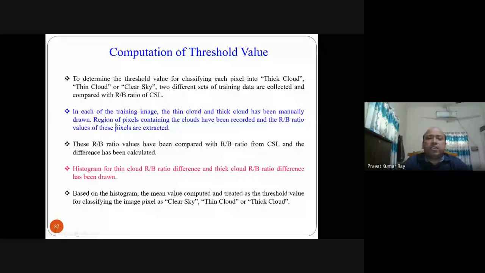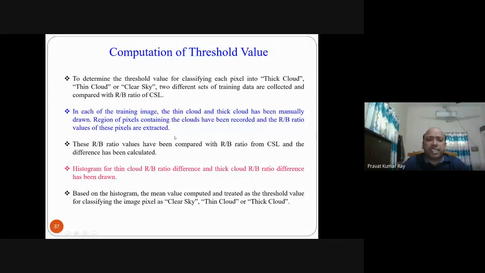The region of pixels containing clouds is recorded and the R by B ratio of these pixels is extracted. So for any image, if there is thin cloud or thick cloud, you have to find the R by B ratio of each pixel of thin cloud or thick cloud. You have to make a data set like this. Then these R by B ratios are compared with the R by B ratio of clear sky. This acts as a reference, and the difference is calculated.